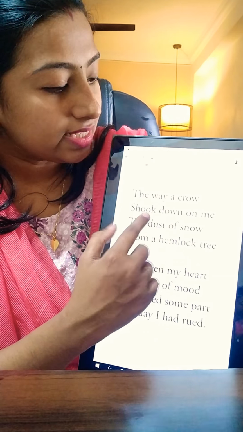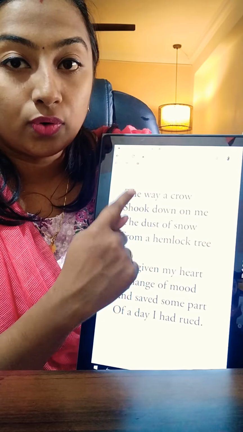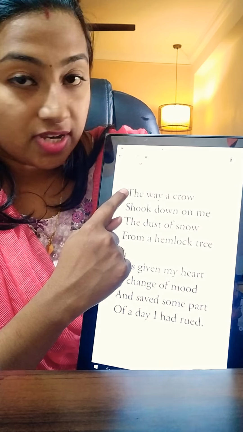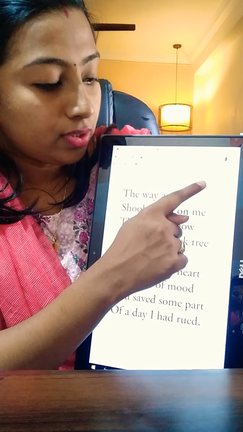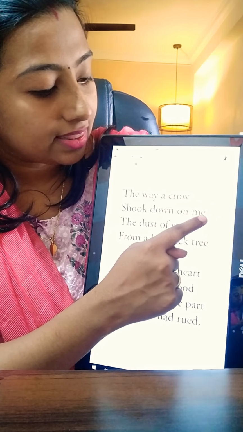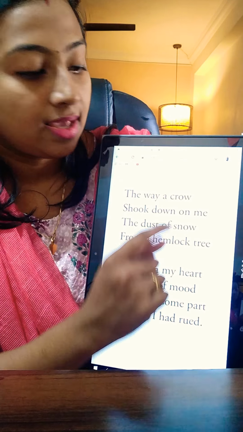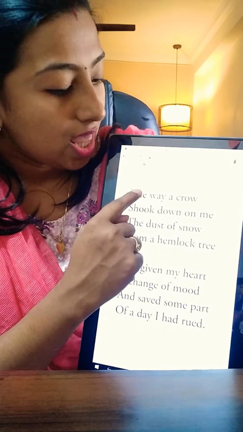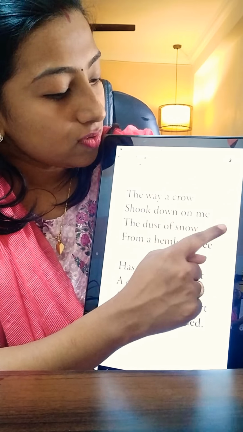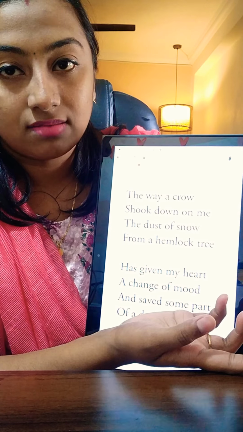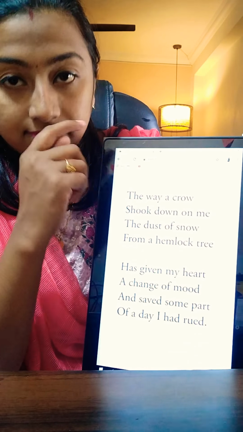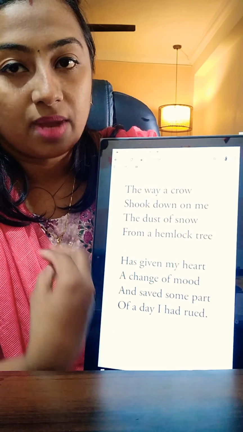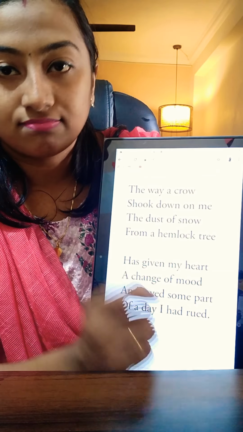If you look at the first stanza, you can see that the whole four lines is a single sentence. The poet has begun explaining something in the first line. That line is continued on to the second line, then to the third line, then it finally ends in the fourth line. This whole stanza is a single sentence with no punctuation marks. When the same sentence continues to the next line without any punctuation marks, that literary device is called enjambment. So in the first and second stanza, the poet has made use of the literary device enjambment.